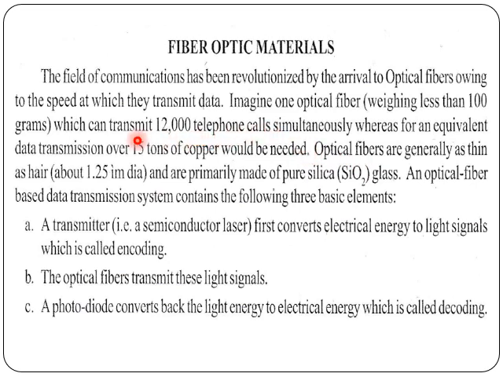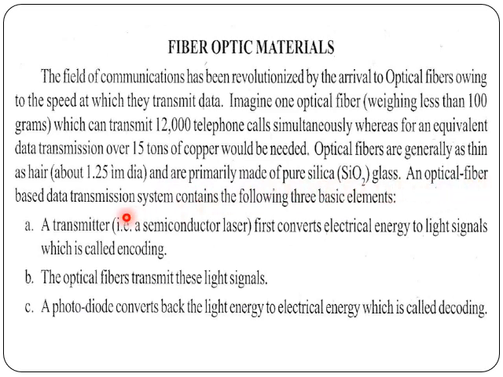In the olden days we used normal copper wires to transmit these, which are now replaced with optical fibers, which weigh less. Even the diameters of the materials are a bit less, and the transmission and purity are increased. Optical fibers are generally as thin as hair, about 1.25 diameter, and are primarily made of pure silica, that is SiO2 glass.